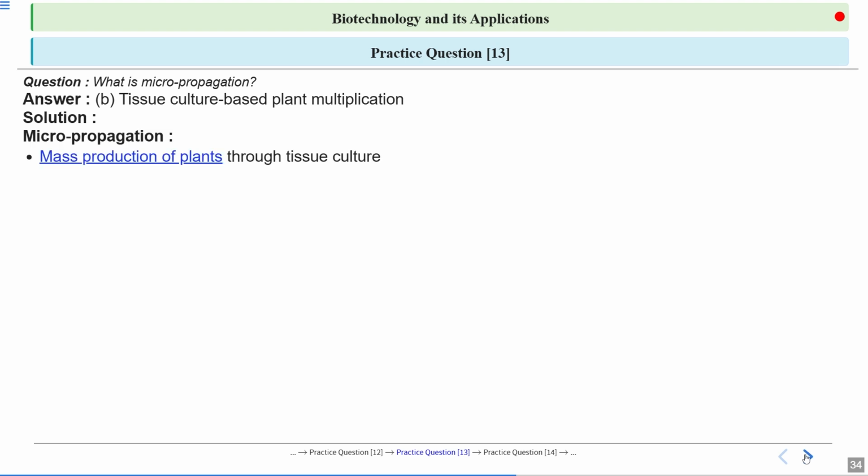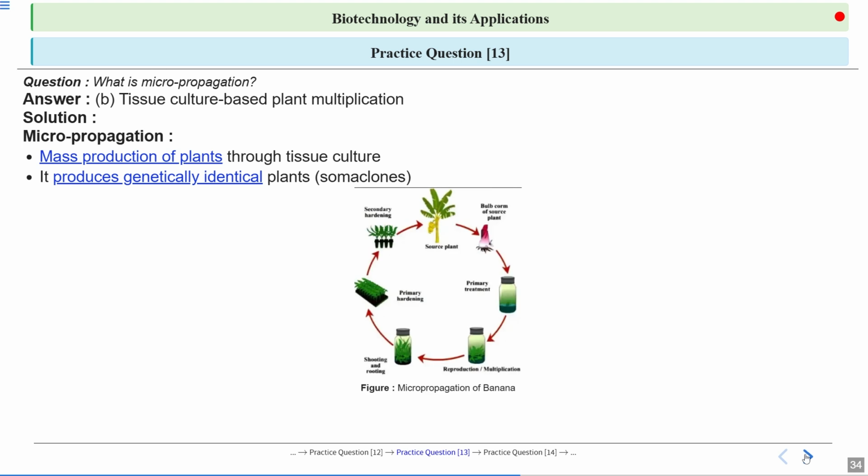So what is micropropagation? It is the mass production of plants through tissue culture. It produces genetically identical plants that are somaclones. So this is the figure which shows what?